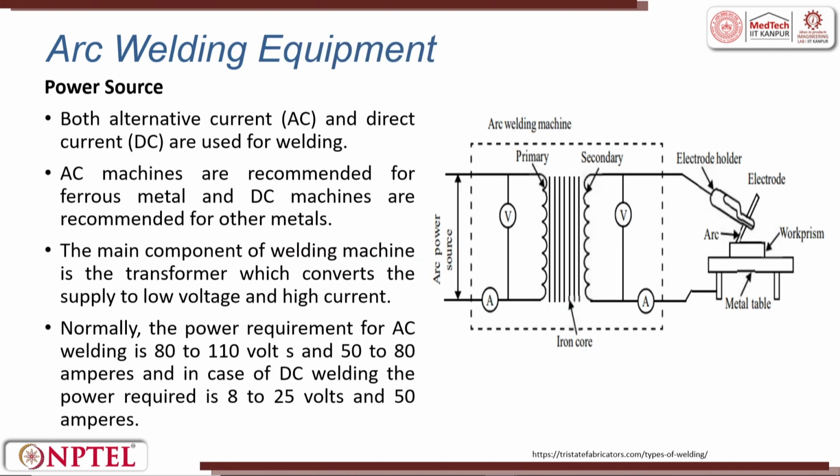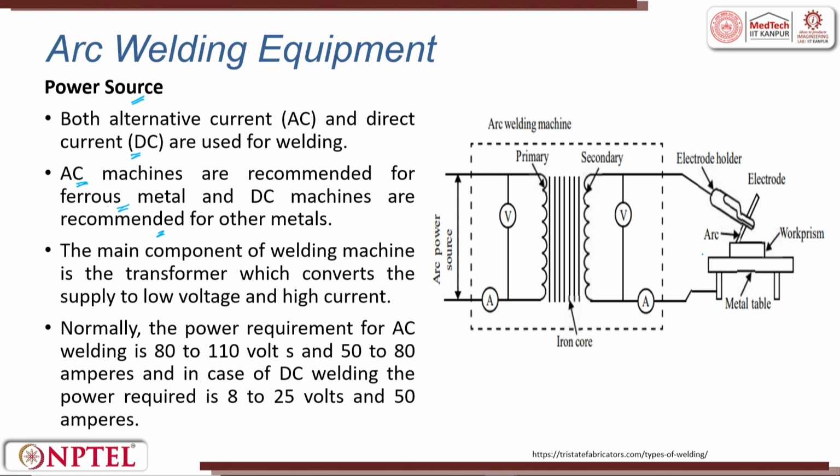Okay. So, now let us get into the power source. You can have, as I said, an AC power source or a DC power source. AC stands for alternating current and DC stands for direct current. It would be preferred to have a DC, but this DC has a lot of losses. AC to DC conversion, again it is a loss. So, now people are trying to work on using direct AC for the welding process. AC machines are recommended for ferrous metals and DC machines are recommended for other processes, right.